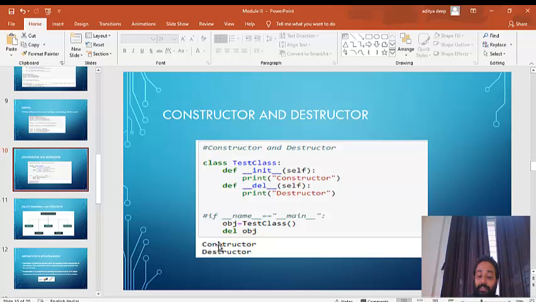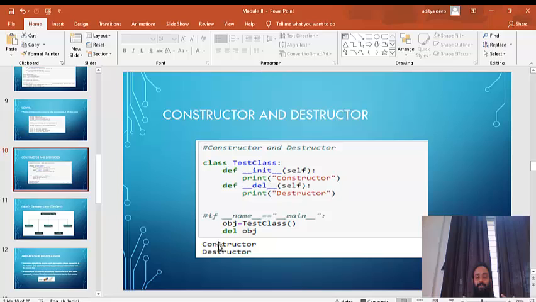Okay, so constructors are nothing but, when you create an object of a class, there is a method called underscore underscore init that is called automatically. That's why we call it constructor, because the object is getting constructed. Now what is a destructor? In the way you created an object, in the same way you can also delete an object that is not required. Let's say I as an employee joined a company, and we saw employee class, appraisals, and so many things.